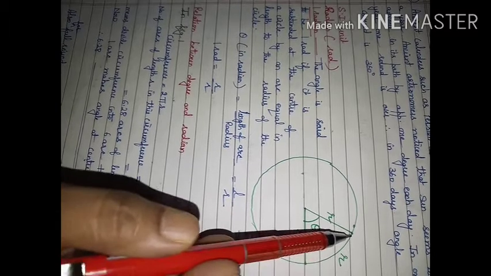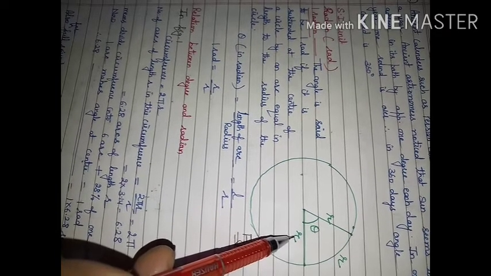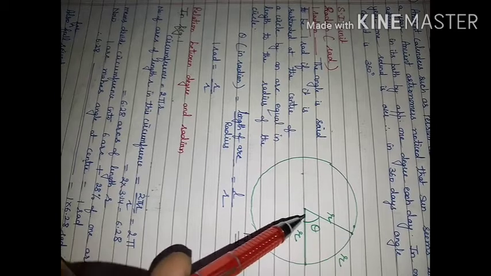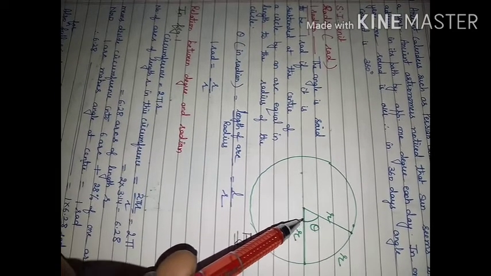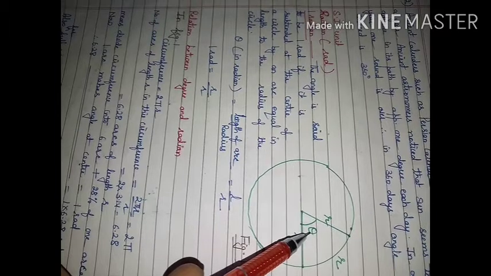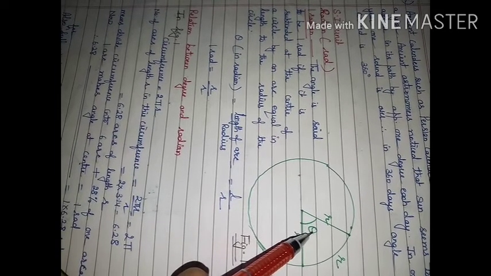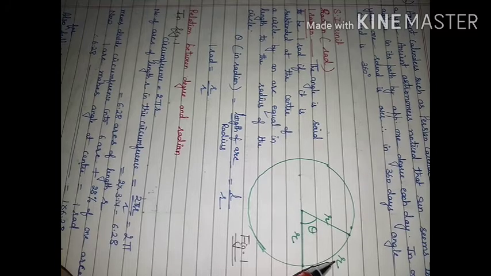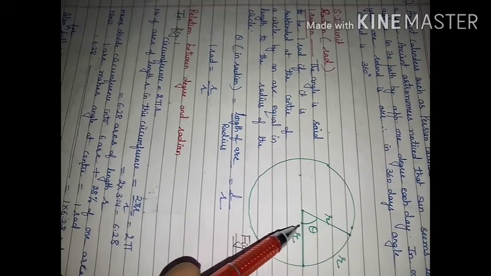So this is an arc of length equal to the radius. This point I join with the center. Then this angle theta I measure in terms of radian. When the length of the arc is equal to the radius of the circle, then this angle is said to be 1 radian.